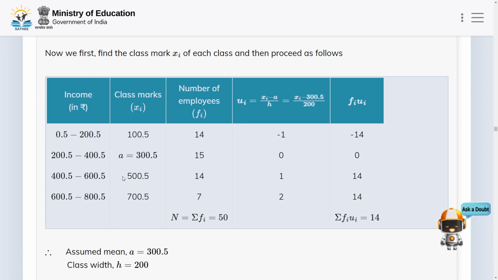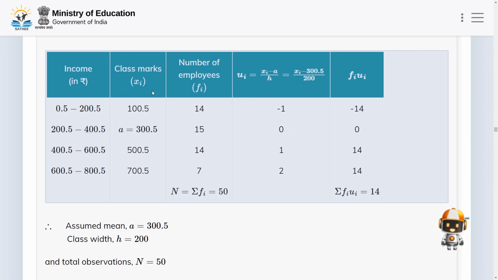Okay, and for this class, the class mark is 300.5, and here we assume a is equal to 300.5, the assumed mean. The number of employees fi is 15, ui is 0, and fi ui is 0. For the next class, the class mark is 500.5, the number of employees is 14, ui is 1, and fi ui is 14. For this class, the class mark is 700.5, the number of employees is 7, ui is 2, and then fi ui is 14.